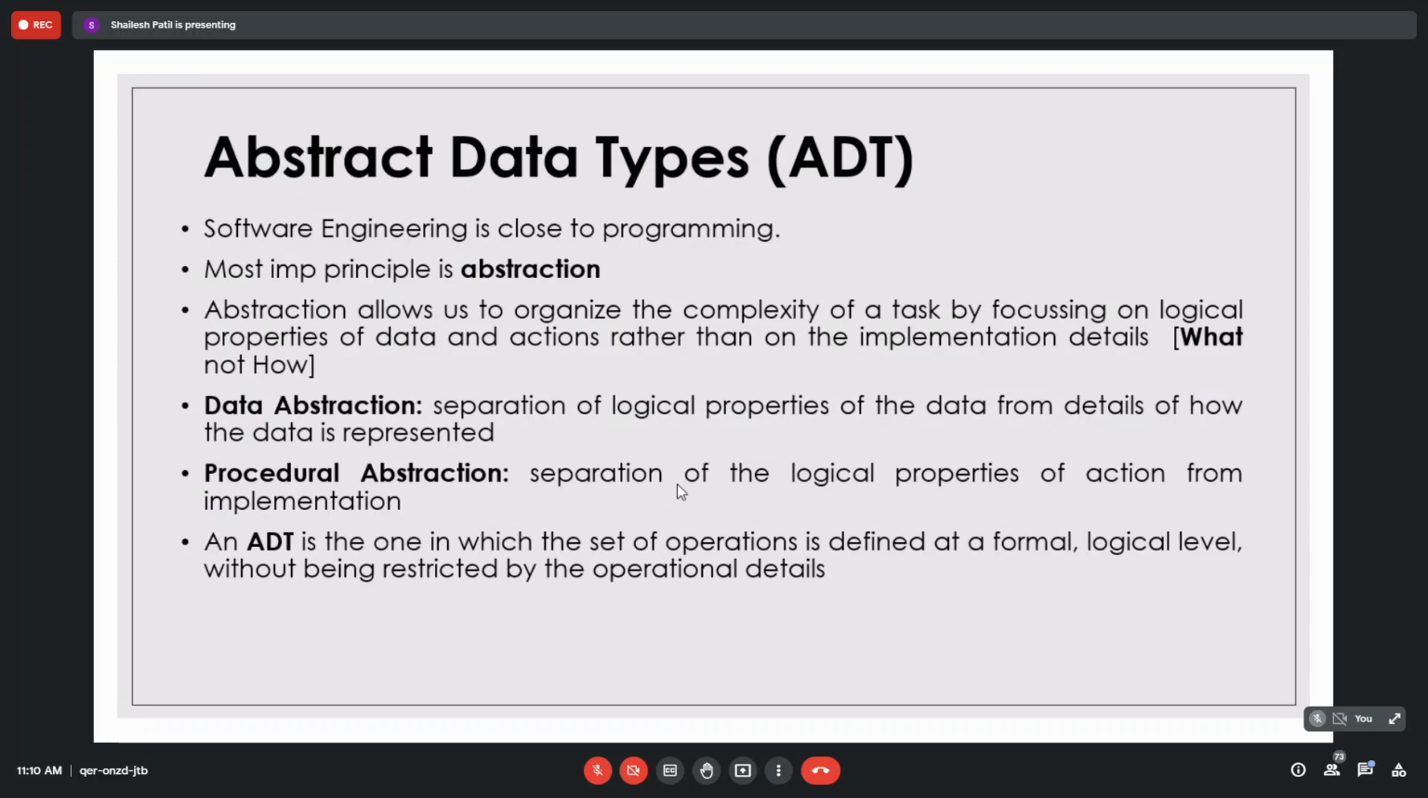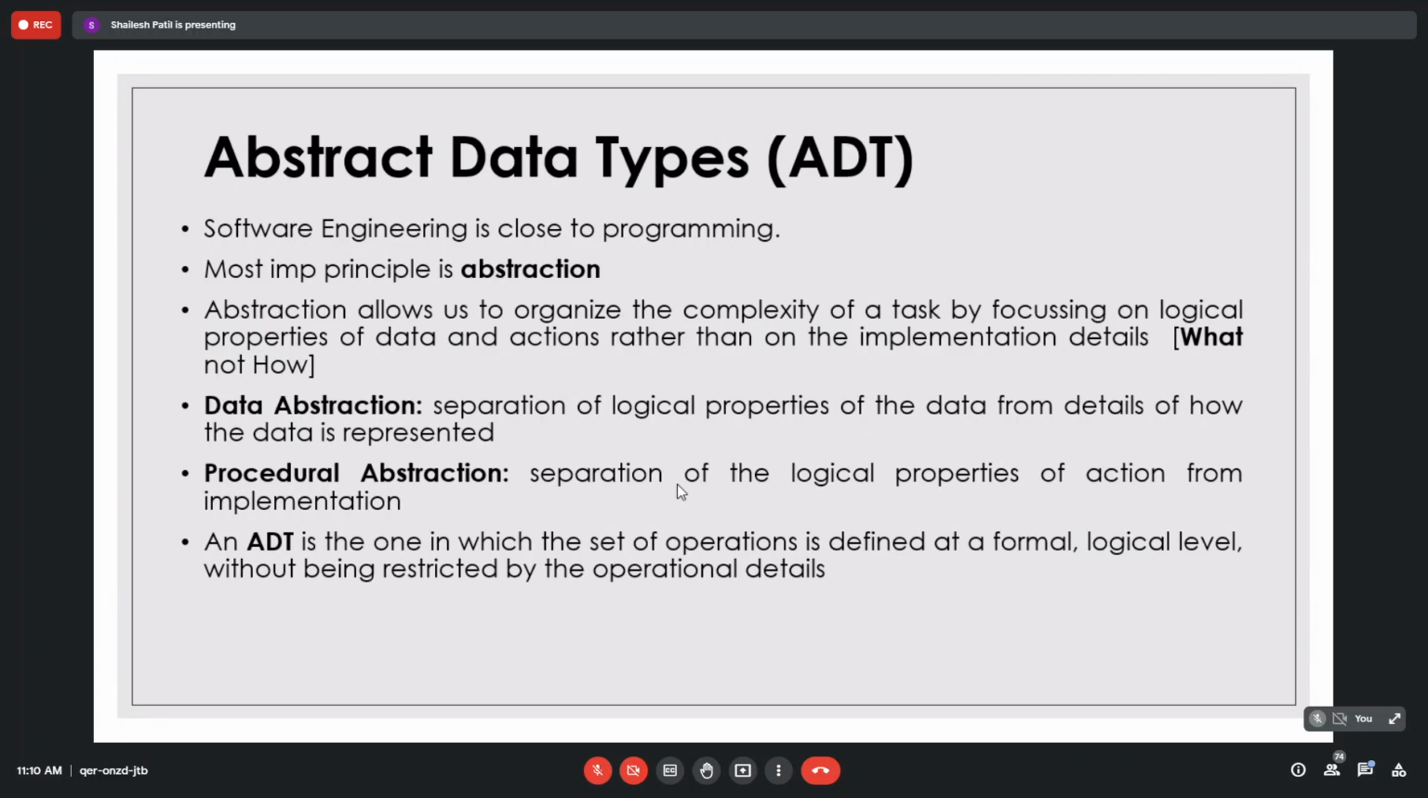Okay, but we are only interested in queue. So we are hiding how the data is stored in memory. That is data abstraction. Yes, sir. And the next thing is procedural abstraction. We have just seen the example of sorting. It is the separation of the logical properties of an action from its implementation. I have to work with sort, whichever sort we are going to use. So that is an abstraction.